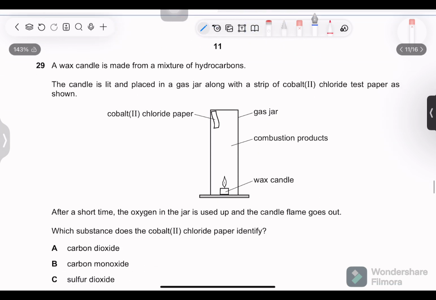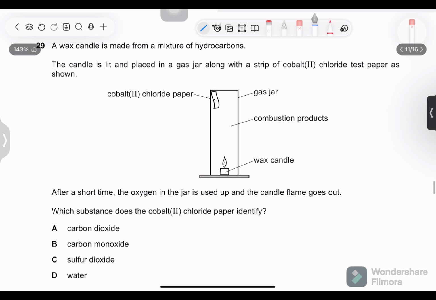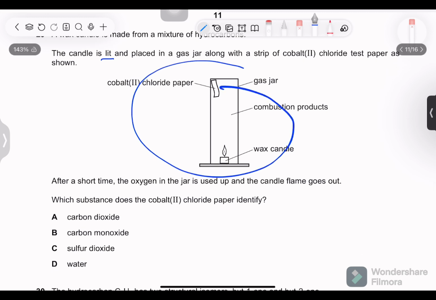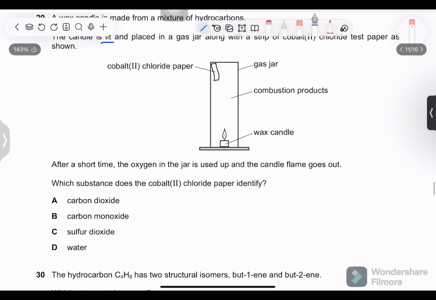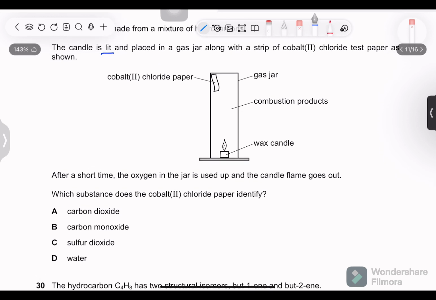Next, a wax candle is made from a mixture of hydrocarbons. The candle is lit and placed in a gas jar along with a strip of cobalt(II) chloride test paper as shown. Okay, you can see the figure over here. After a short time, the oxygen in the jar is used up and the candle flame goes out.